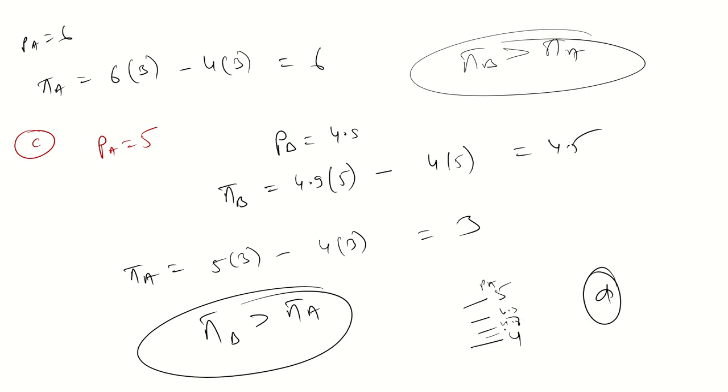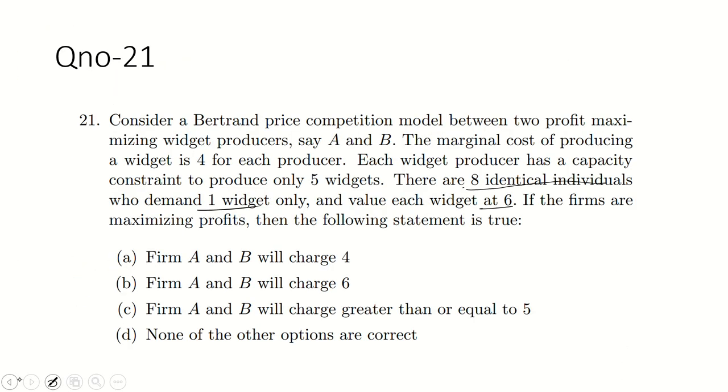If you charge 4.8, I will charge 4.7, down to the marginal cost but not beyond this, because it gives a negative profit, and zero profit is better than negative profit. So just undercut it and solve the equations. The correct option is none of the other options, so D should be the correct option.